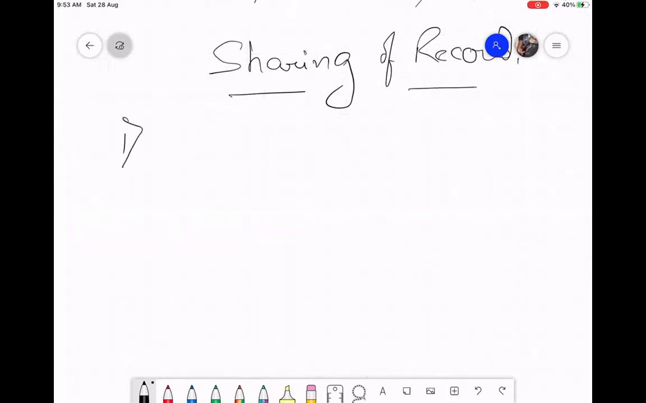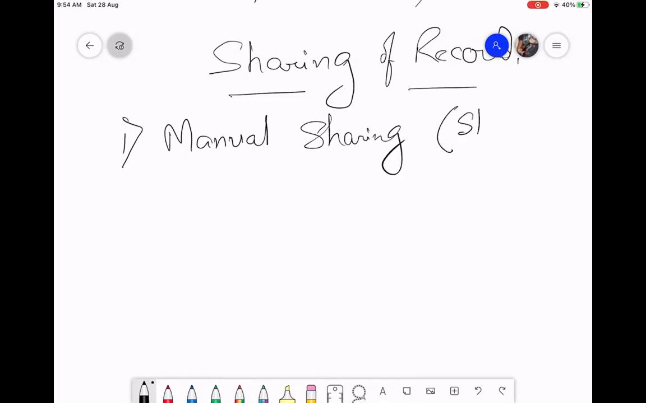Number one, manual sharing. In every record, you will get a share button, sharing button. Through sharing, you can give your access. The owner can do this. Owner can share manually to specific users. That is manual sharing.